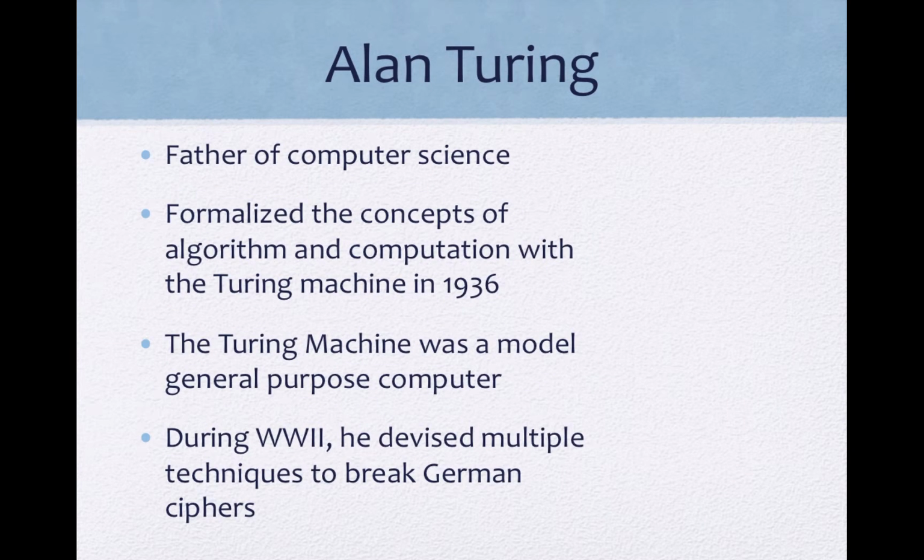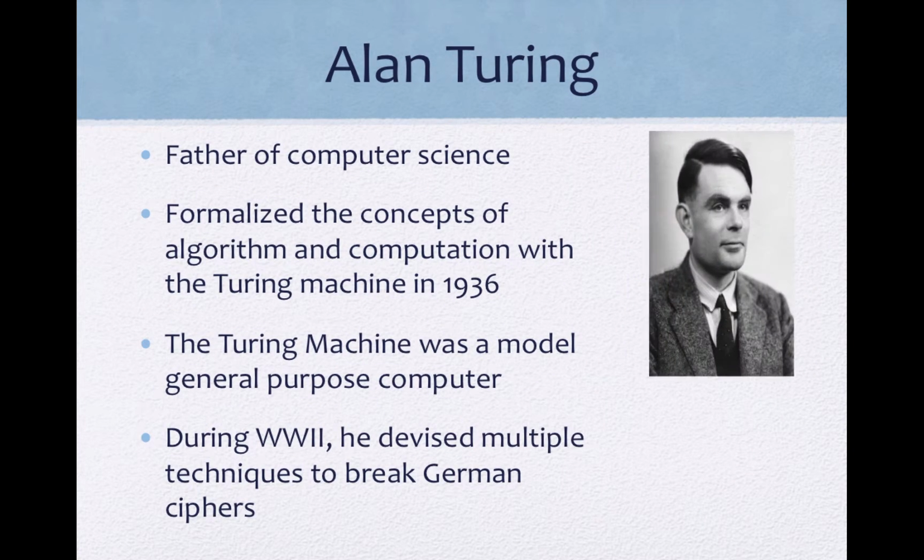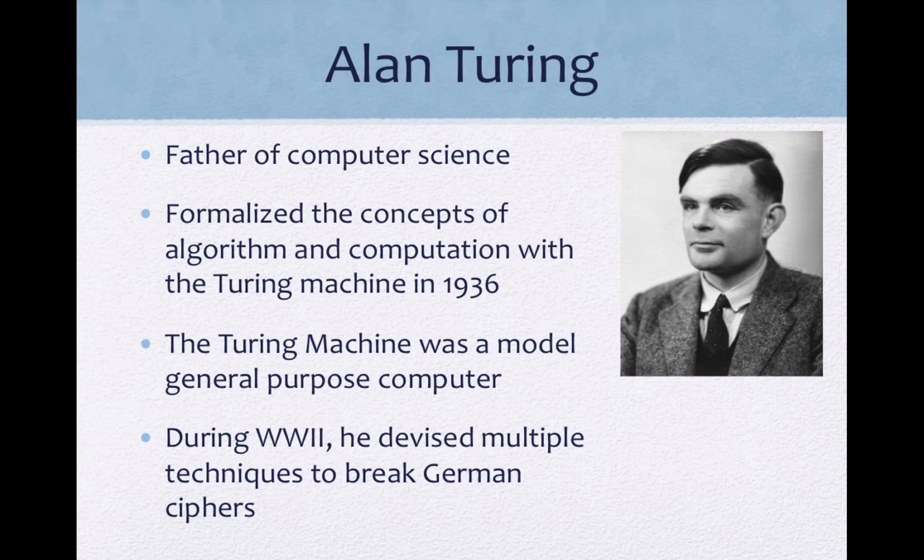Alan Turing is the father of computer science. He formalized the concepts of algorithm and computation with the Turing machine in 1936. The Turing machine was a model general-purpose computer. During World War II, he devised multiple techniques to break German ciphers using the Turing machine.